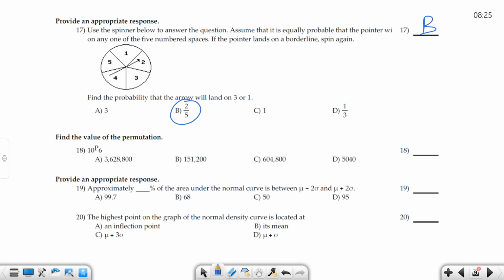So let's see if we multiply this together. Let me just multiply something together real quick on my phone and see.